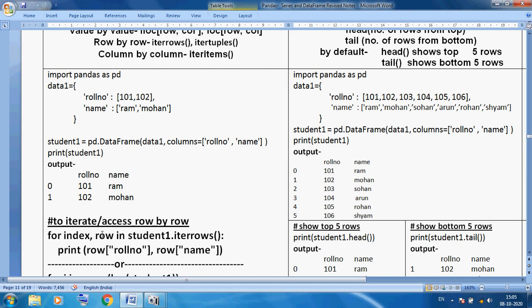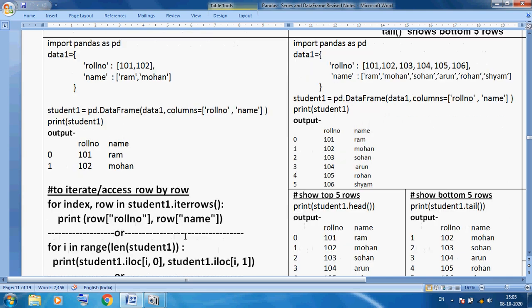So in the dictionary concept, index and value. The first time it will display 101 and Ram, and again the loop will continue, and the next roll number is 102 here, and the next name is Mohan. Now finally there is no more data, so it will stop. So row by row. Here the iterrows method, know everything.